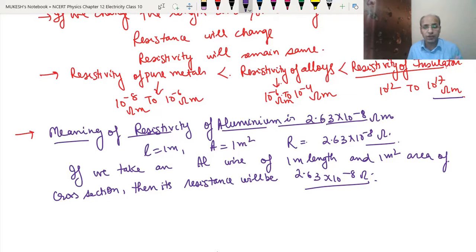So this is how we can define the resistivity of aluminium or any other material if we are asked to define it in the question.